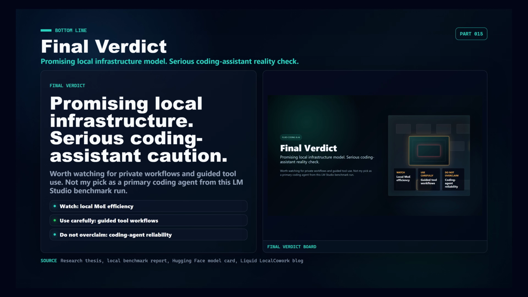My verdict is simple. LFM2 24B A2B is worth watching as a fast local mixture of experts model, especially for private workflows and guided tool use. But from this LM Studio benchmark run, I would not choose it as my primary coding agent. The honest label is not bad model. It is promising local infrastructure model with a serious coding assistant reality check. Test it where Liquid says it is strong, and be careful where the benchmark says it is weak.